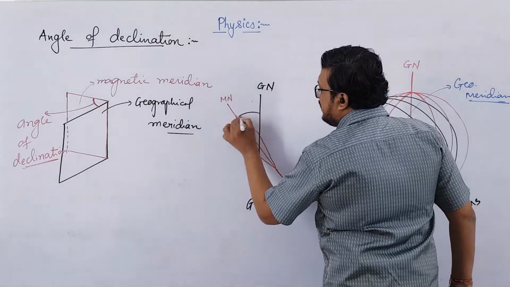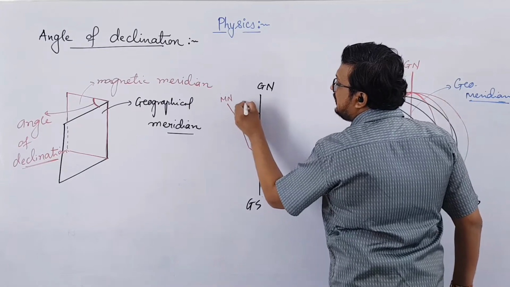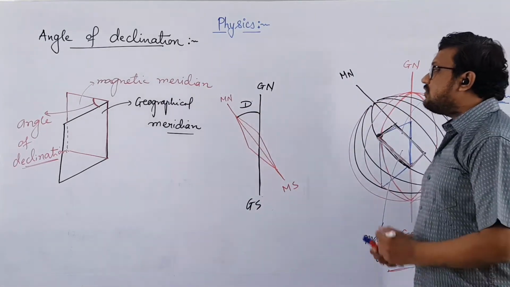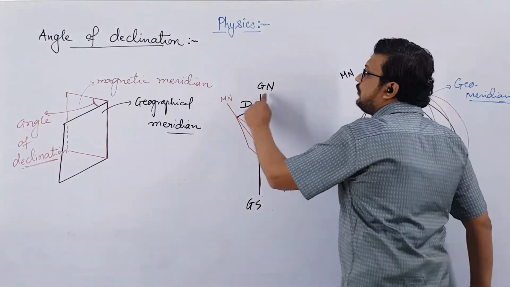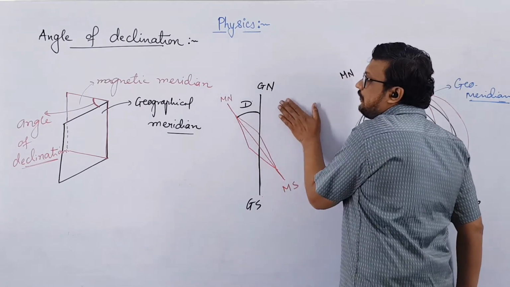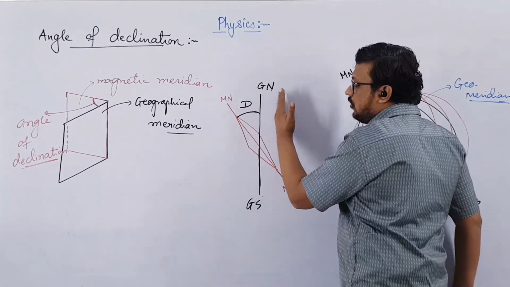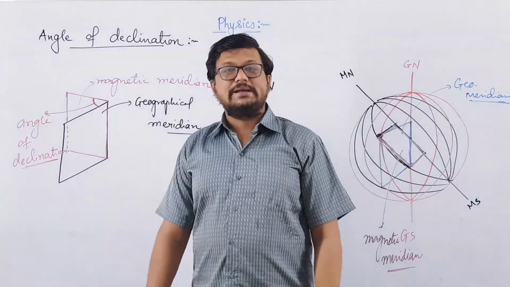So obviously the angle made by this needle with the geographical north will also be known as angle of declination. Right? Because the needle will always be along the magnetic meridian. And this plane, if we draw a plane over here, that will be the geographical meridian. So the angle made by the magnetic needle with the geographical north-south, with the vertical plane, will be known as angle of declination.